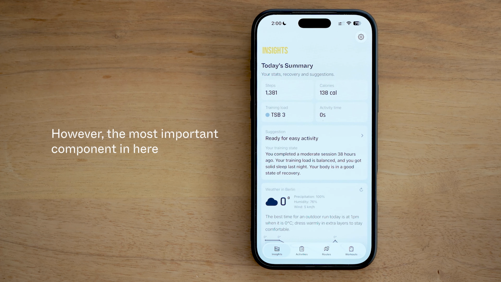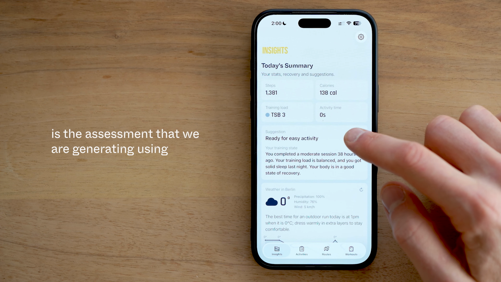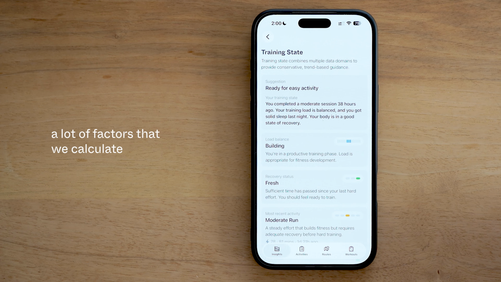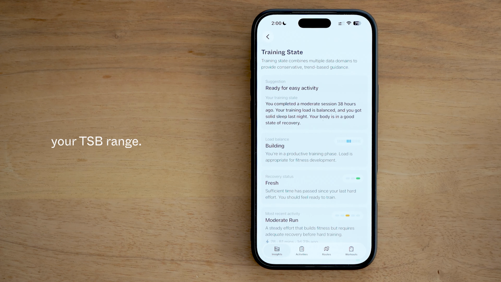However, the most important component in here is the assessment that we are generating using a lot of factors that we calculate across your biometrics and activities. Most importantly, we're using your training load, your TSB range, if you're detraining or in a balanced or maybe even an overreaching state. That obviously plays a big role here.